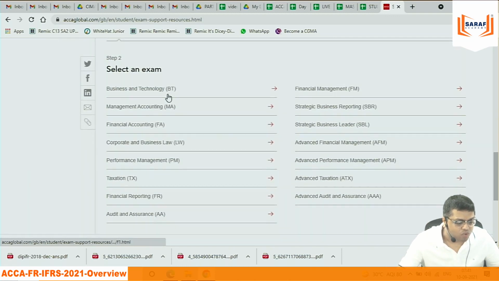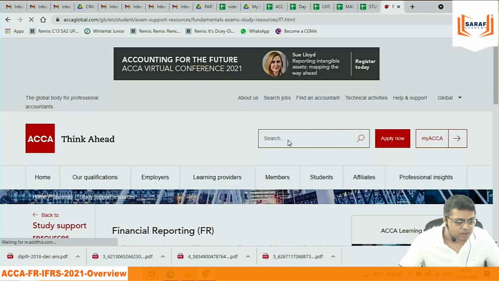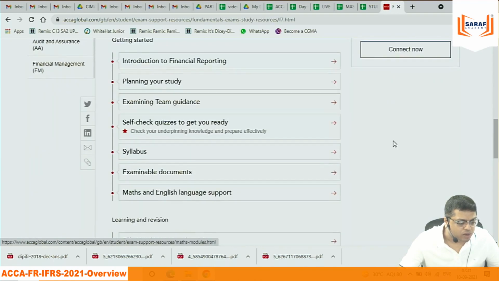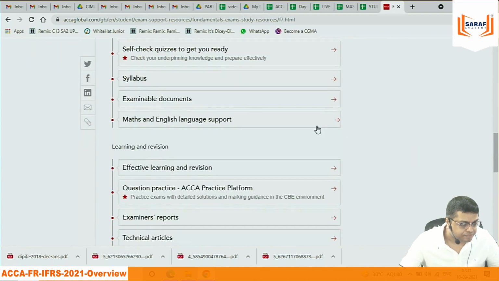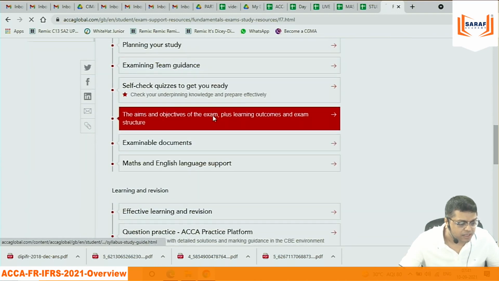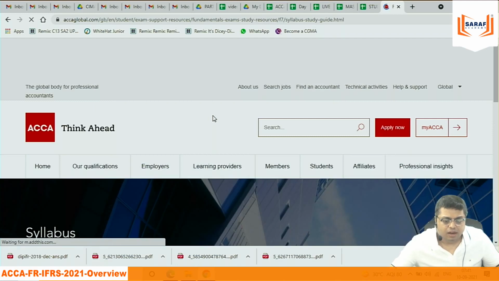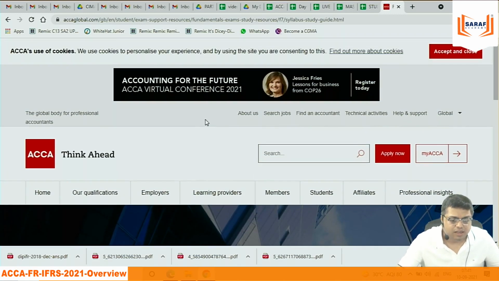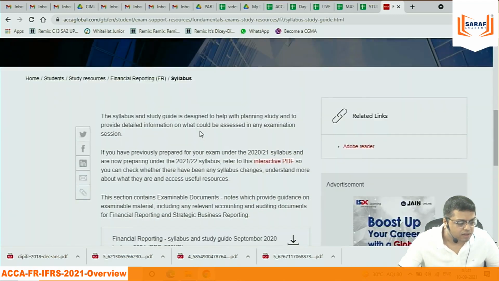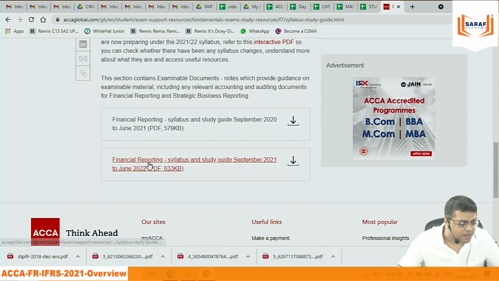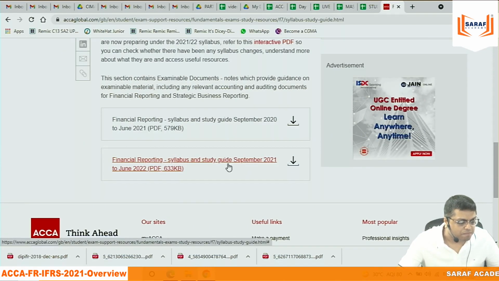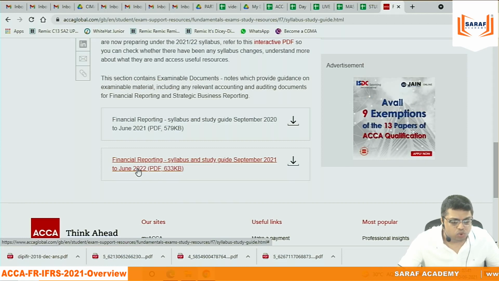In ACCA qualification, if we go to the subject which we are doing, financial reporting, under financial reporting the syllabus is given. The syllabus which is applicable is from September 2021 to June 2022.